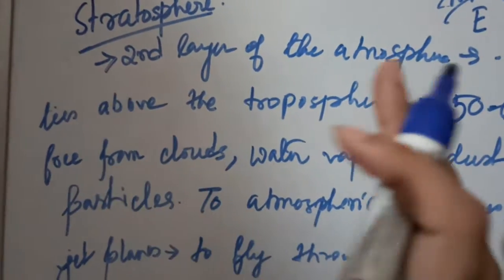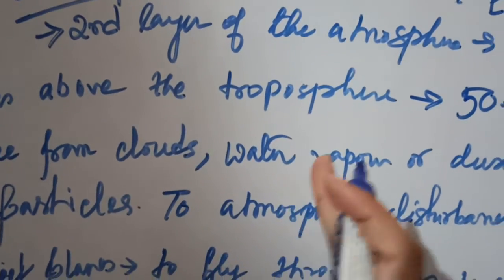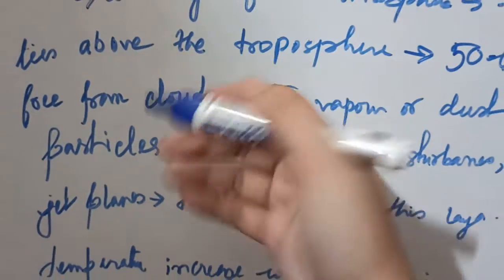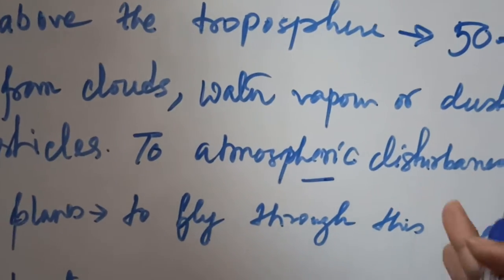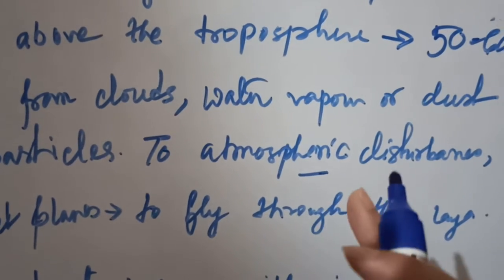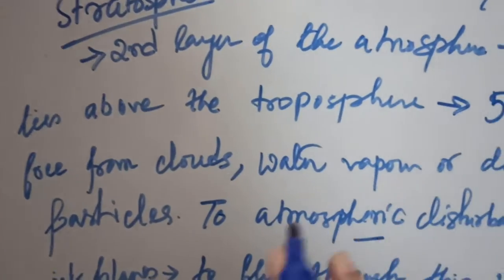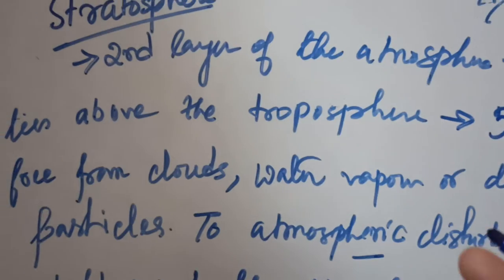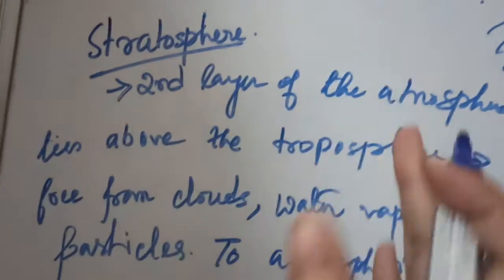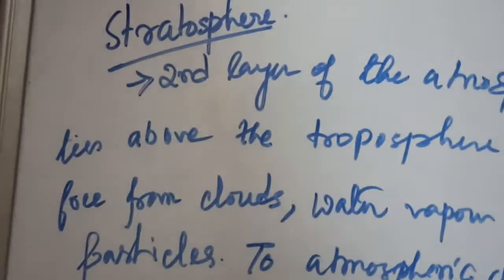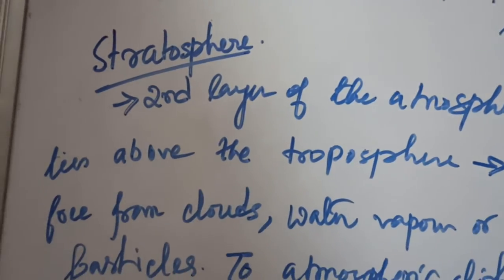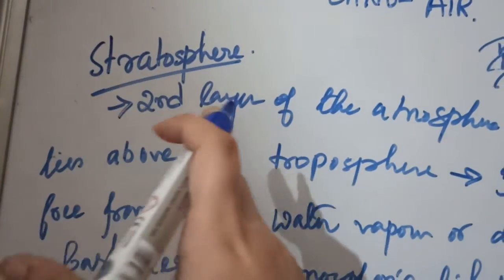Okay, this stratosphere layer does not have any cloud, water vapor or dust particles, and it does not contain atmospheric disturbances. So in the stratosphere we do not find weather formation or cloud formation or any of the weather related phenomena of the troposphere. This layer is cleaner in comparison to the troposphere, because it does not contain anything related to weather or atmospheric phenomena. As a result, no disturbances occur in this stratosphere layer.